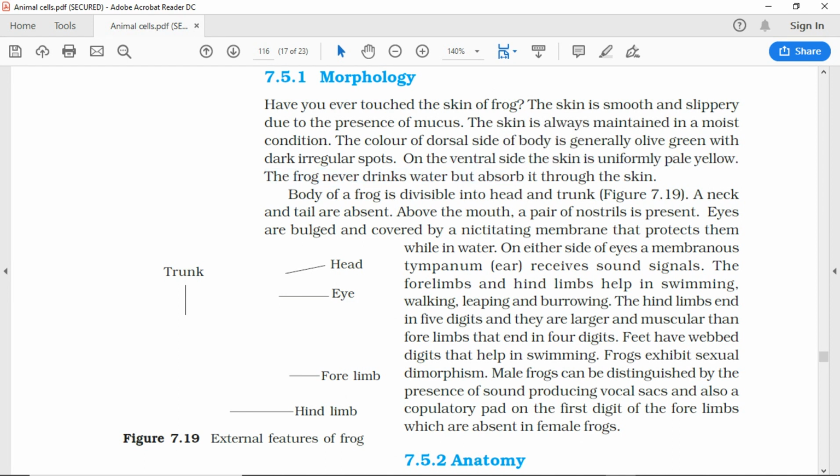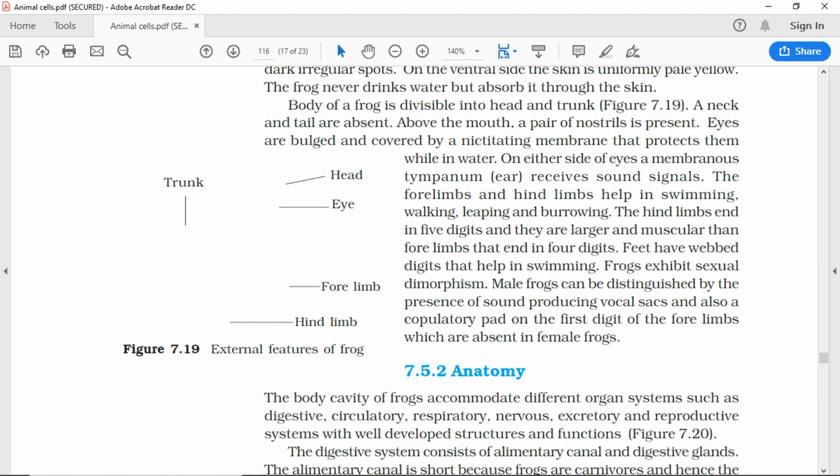Body of a frog is divisible into head and trunk, figure 7.19. A neck and tail are absent. Above the mouth, a pair of nostrils is present. Eyes are bulged and covered by a nictitating membrane that protects them while in water. On either side of the eyes a membranous tympanum, ear, receives sound signals.